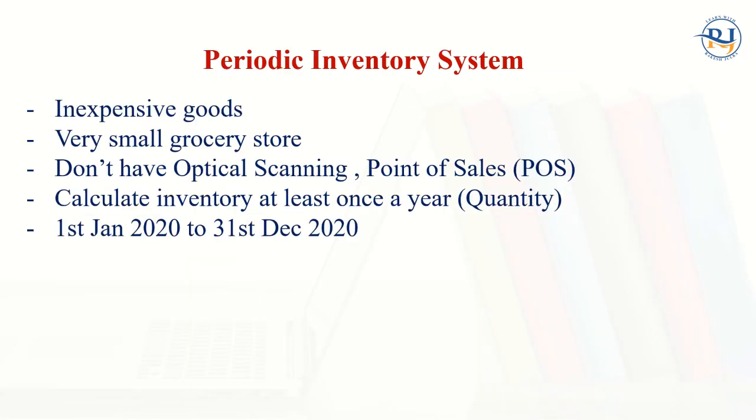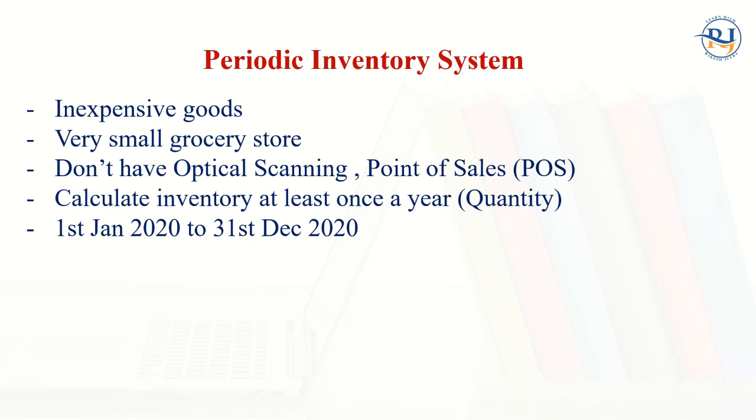Periodical inventory system is inexpensive, right? For the inexpensive goods and very small grocery items, right? Grocery stores are there. Then they don't have to have some optical scanner or a POS, means point of sale. They calculate inventory at least once in a year, maybe once in a quarter, right?